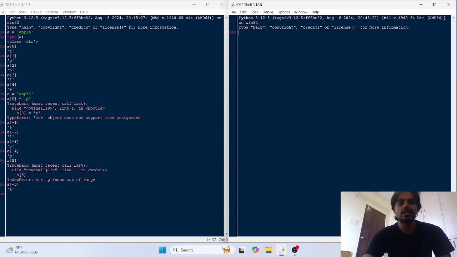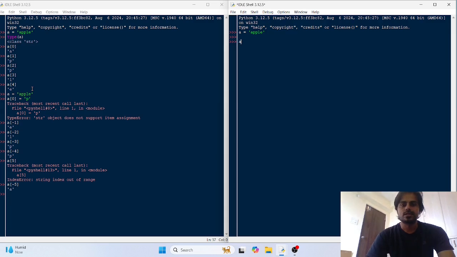So this is the indexing where we accessed the elements of the collection, string object collection, by indexes. Now we are going to use the slicing operator. So we are going to take the string apple.